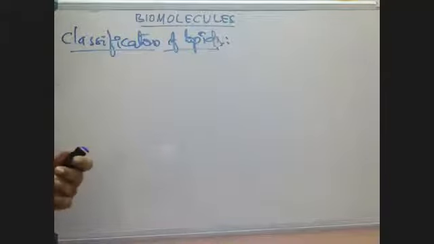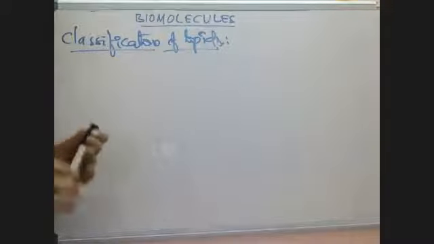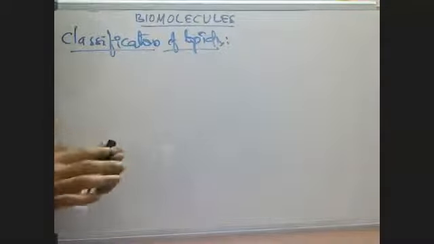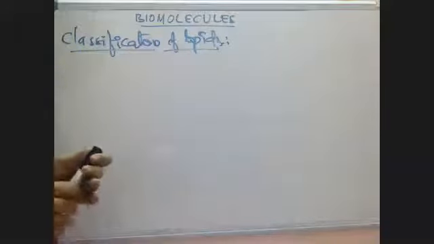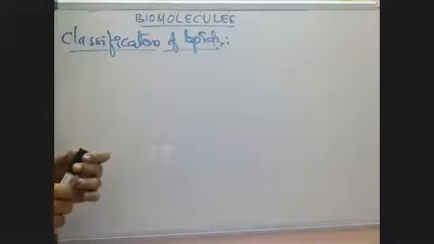Alcohols and fatty acids combine together and form esters. Those esters we are calling lipids.